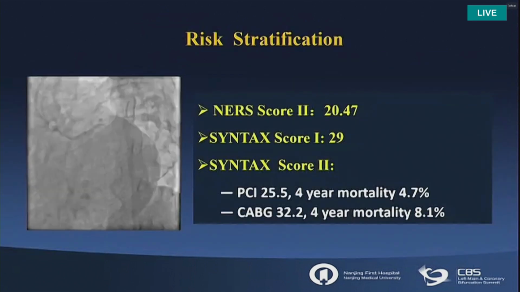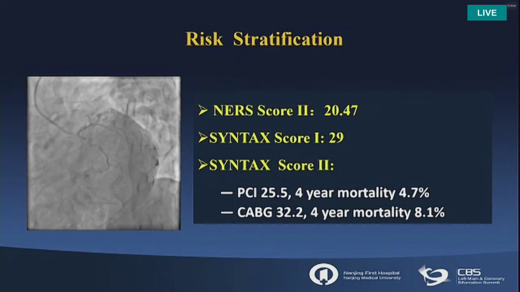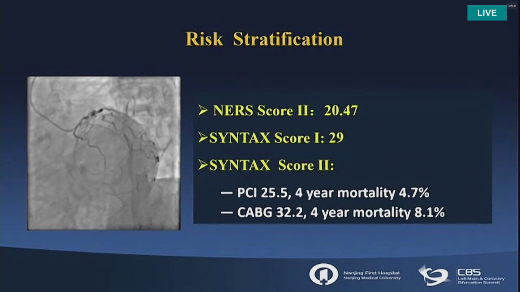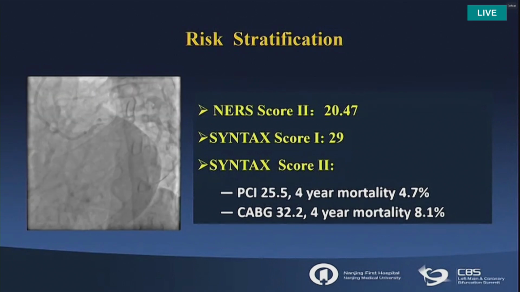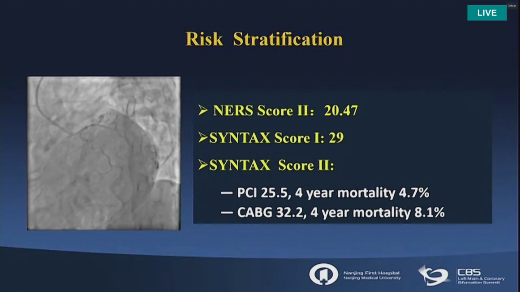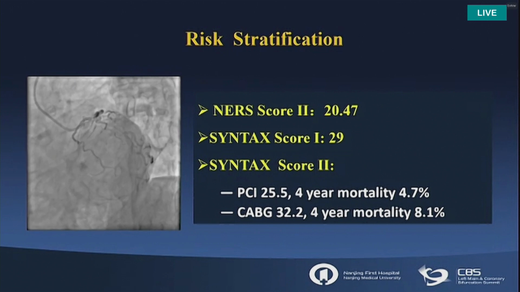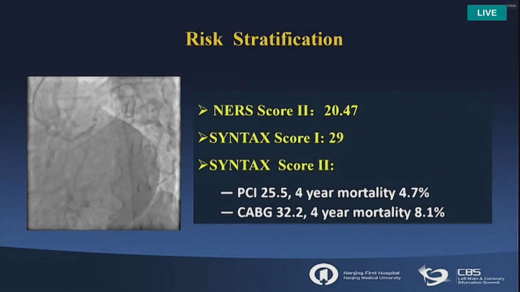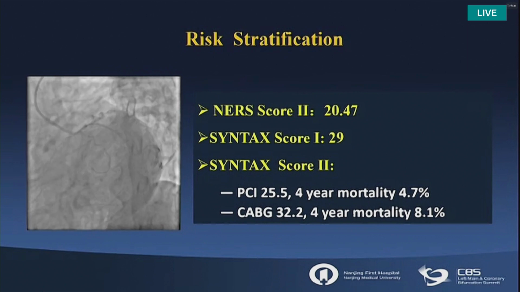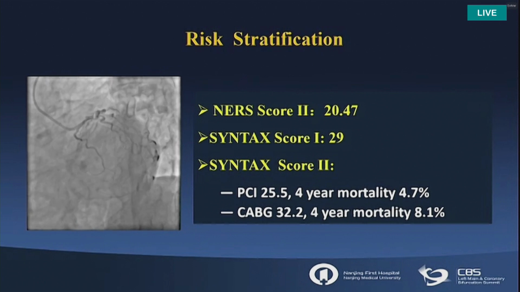After the PCI of the RCA, we calculated the residual risk score. The SYNTAX score 2 for the distal left main case is 20.47, more than 19. The SYNTAX score 1 is 29. SYNTAX score 2 for PCI is 25.5, less than CABG. So the patient is very suitable for the PCI strategy. Next, please.